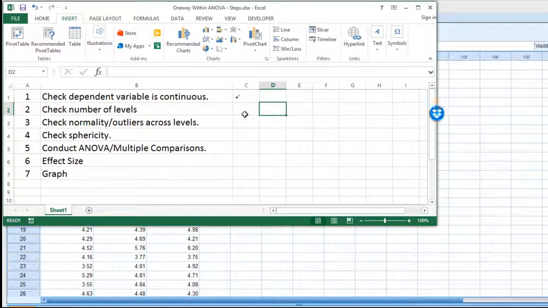And now we've got number of levels, 3 levels. So I can do a potential protected Fisher's LSD as a possibility. I don't have to do the Bonferroni. That's what I'd have to do if I had more than 3 levels.